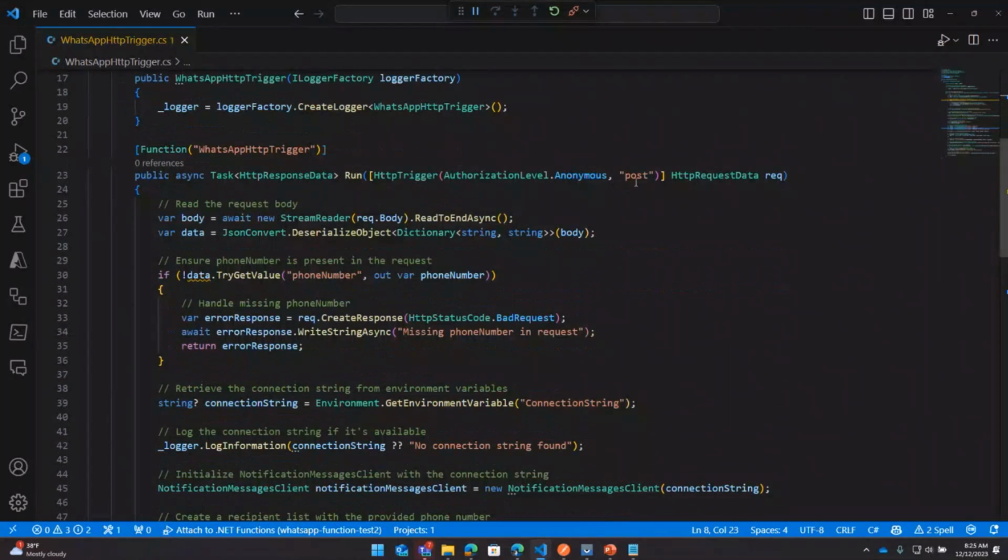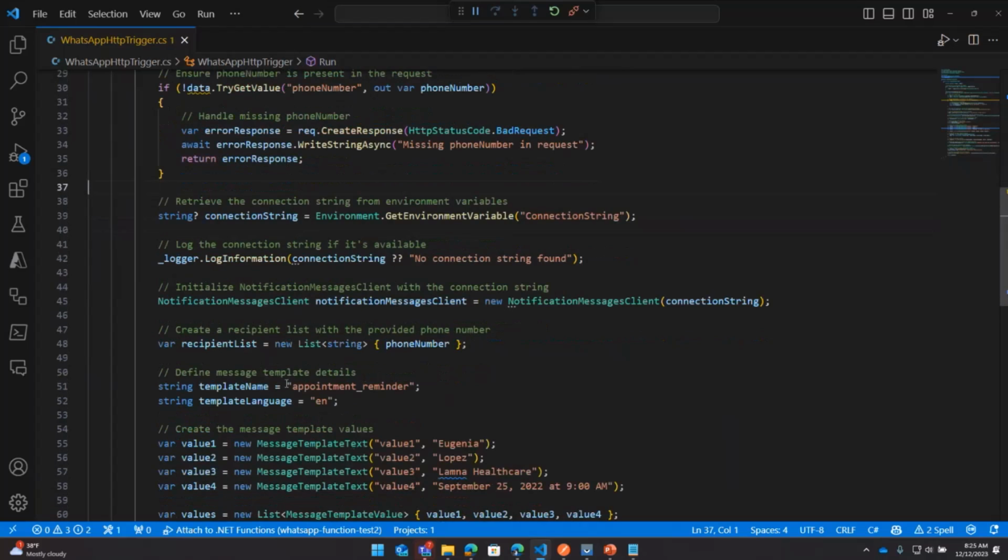I pull out here, it's a post request for this Azure function. So it's a REST API with a post request where I pull out a phone number. The JSON that's sent to this post request has the phone number that I want to send the message to. I check if it's actually there. I pull out my Azure Communication Services connection string. This I got from the portal. If you go back to the portal, there's a key section. You can pull your string out from there.